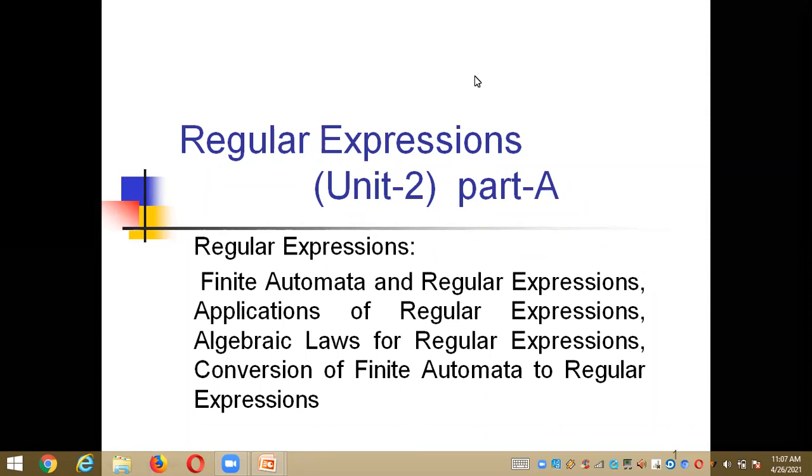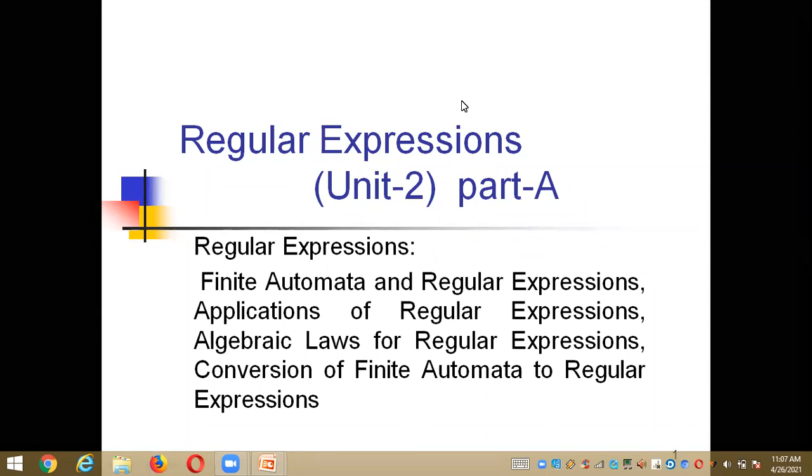unit number 2. See here, I shared a slide with you all. The slide is about regular expressions, the title of our unit number 2 as per our syllabus, and these are the contents I'm going to cover. The first concept is finite automata and regular expression, then the applications of regular expressions, the algebraic laws for regular expressions, and conversion of finite automata to regular expression. This session was already covered for section 2, right?